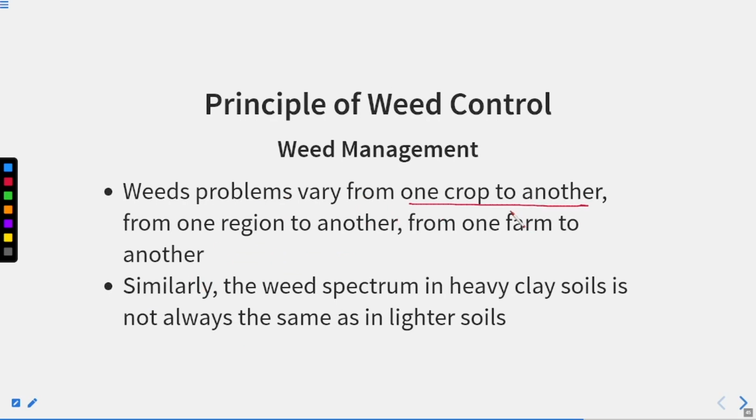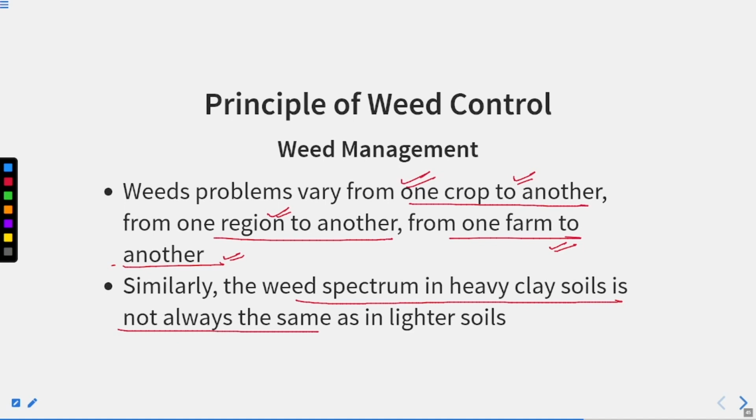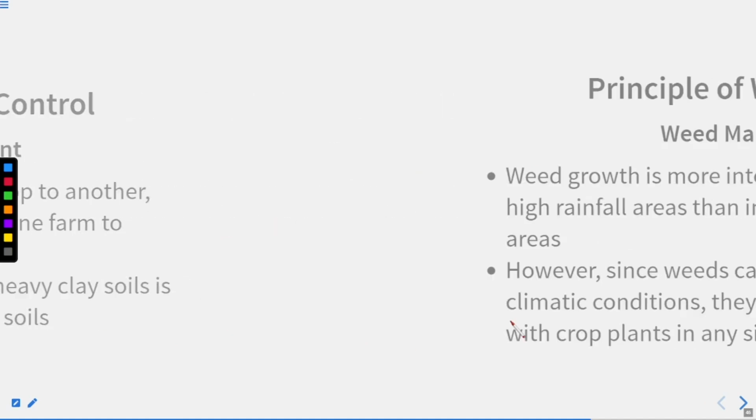It is not the same for all the crops, right? It varies from crop to crop, from one region to another, from one farm to another. In one farm a particular weed cannot grow, but you are growing the same crop in those two farms; in one farm the weed infestation is easy, but in the other it is not. So it depends from farm to farm, region to region, and crop to crop. Similarly, the weed spectrum in heavy clay soil is not always the same as in lighter soil.